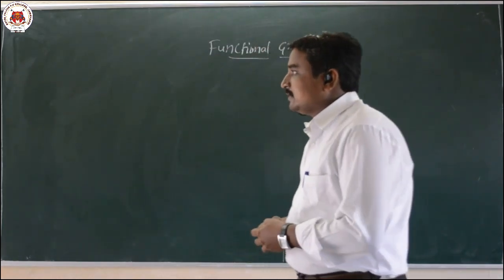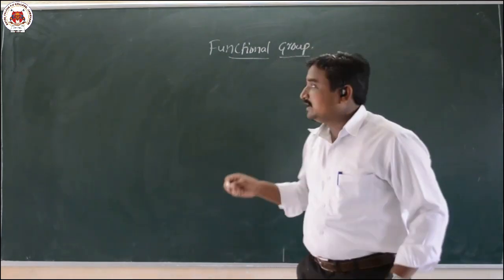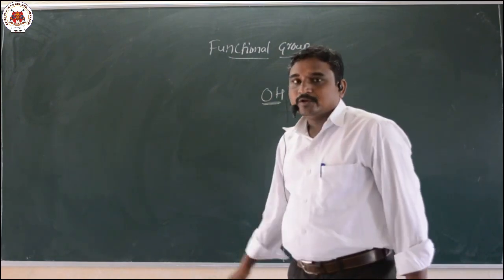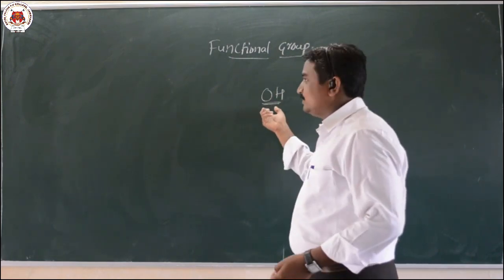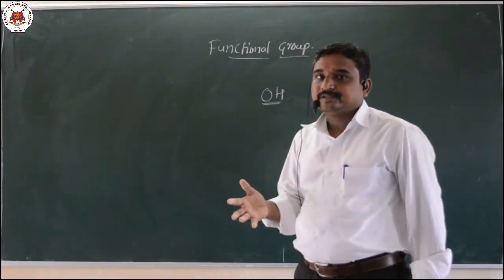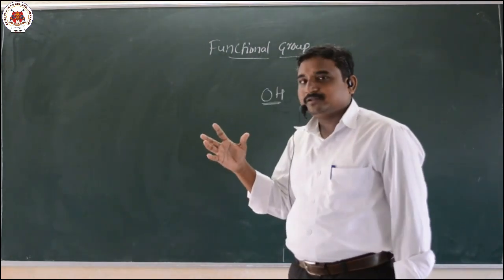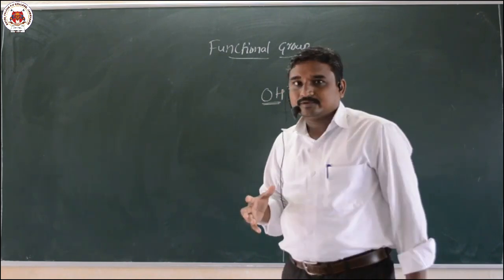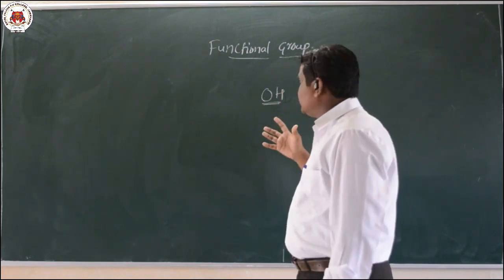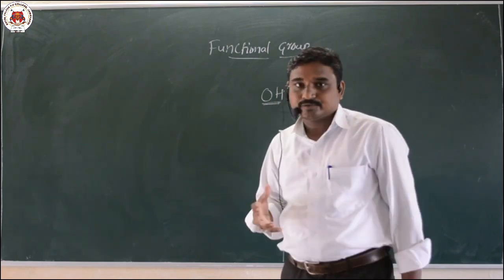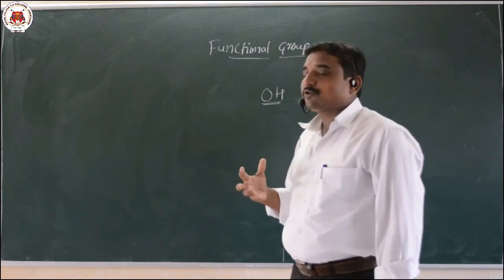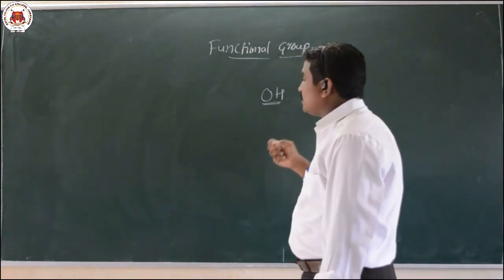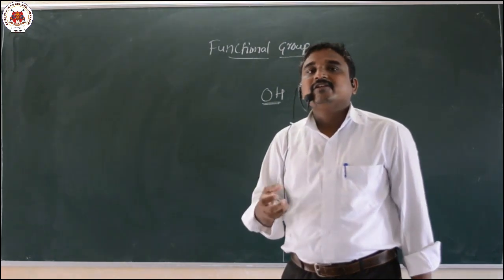Suppose the organic compound contains an OH group. This is a functional group, the alcohol functional group. So if the organic compound contains an OH group, we easily come to know that this organic compound is categorized as an alcoholic compound. Like that, we are going to identify the property of an organic compound depending upon the atom or group of atoms present in it.